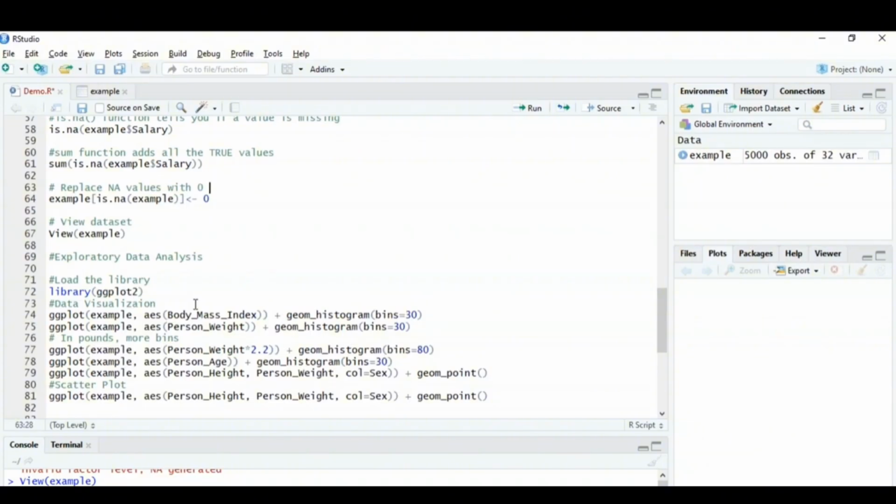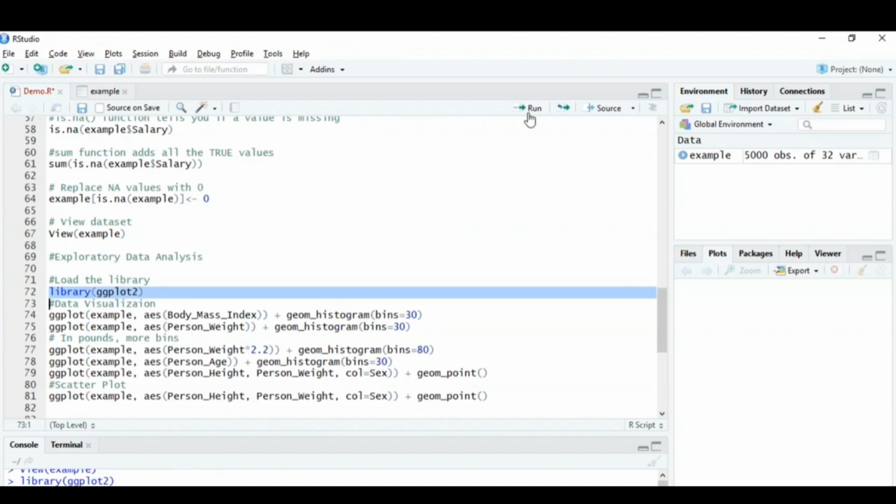Just in case you do not have it installed in your RStudio, you can install this package by using the command install.packages and mentioning the package name, and then you just have to load the library. Since I've already installed the package in my RStudio, I'm just going to run this command to load the library, and then perform data visualization.